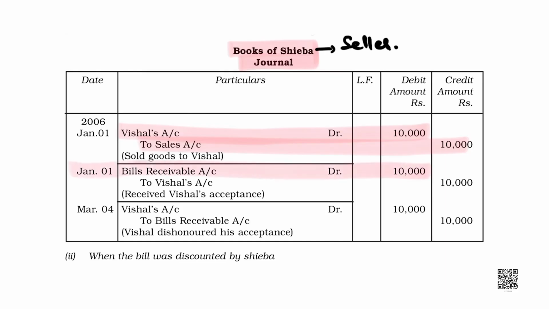She is going to get the money. So, the instrument she will receive, that would be bill receivable, and it is going to be her asset. Bill receivable account debited being an asset, and Vishal would be credited.